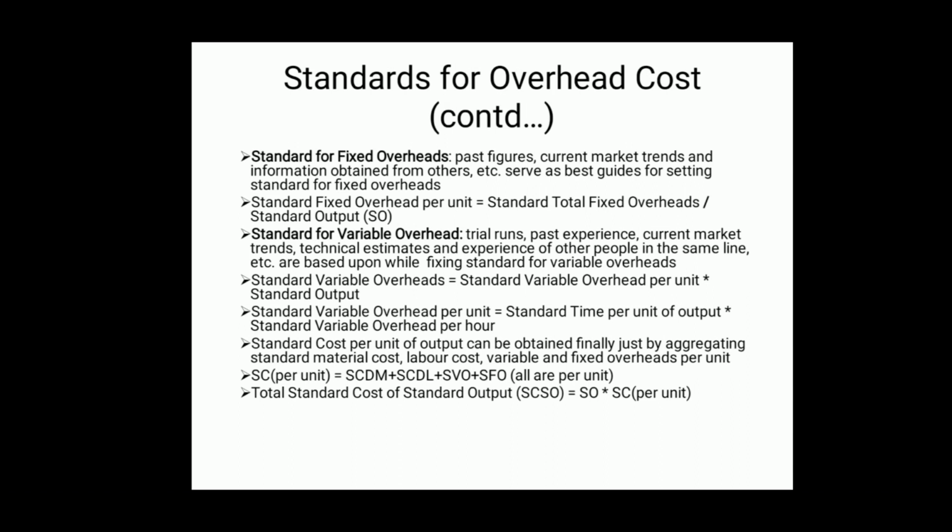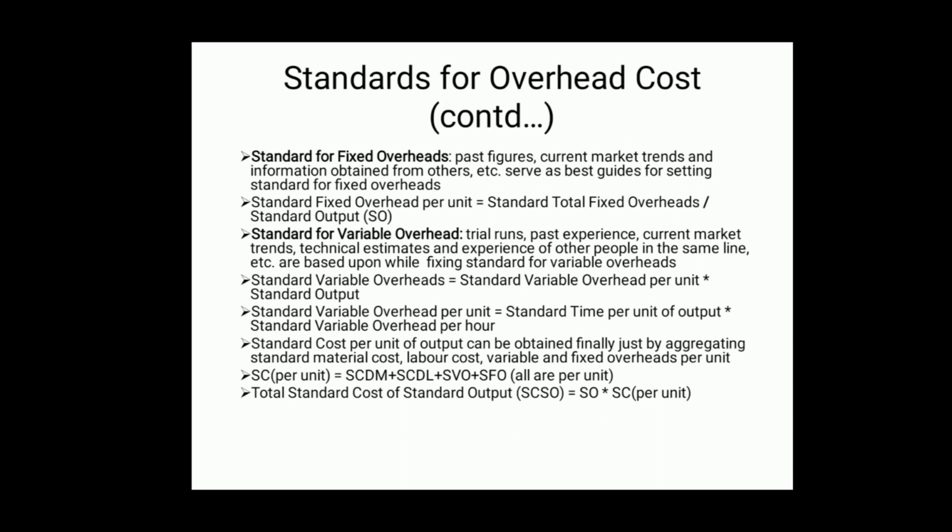Here, standard fixed overhead per unit, how to calculate this? Standard total fixed overheads will be computed first. When we divide standard total overheads by standard output, we will get standard fixed overhead per unit.